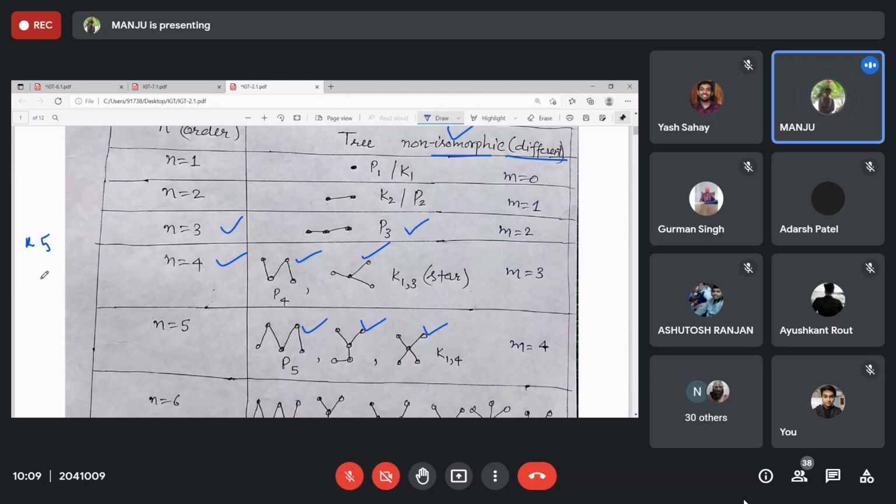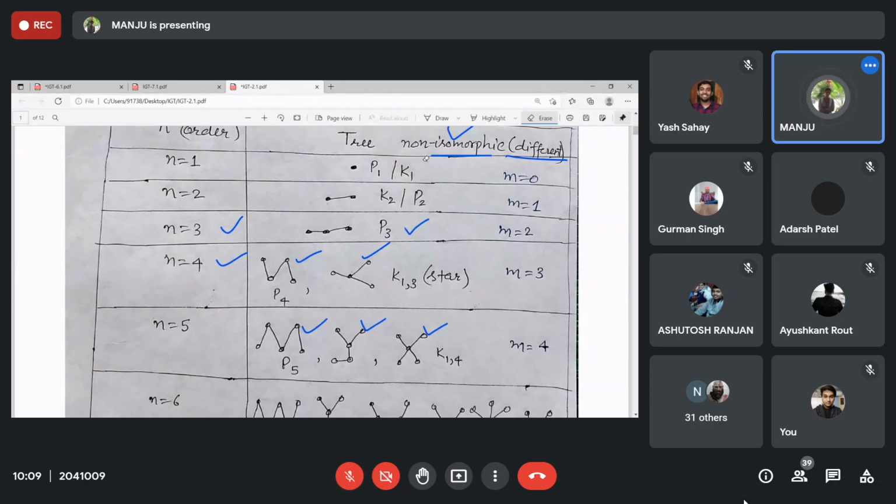So that will be n raised to power n minus 2, not n minus 1. So it will be 5 raised to power 3. And out of that, only 3 are non-isomorphic. 3 are different. All others are isomorphic to the first one, or to the second one, or the same as the third one.